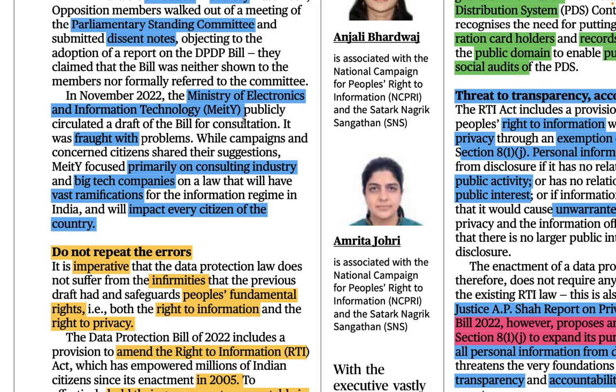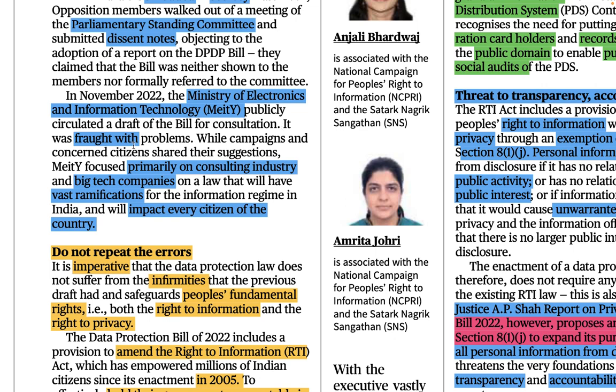What happens next is that it publicly circulated a draft of the bill for consultation. It means they put it on their website so that people who have knowledge about it can suggest what could be better, or what kind of points need to be deleted. So suggestions were welcome on the website, right? This is the meaning.